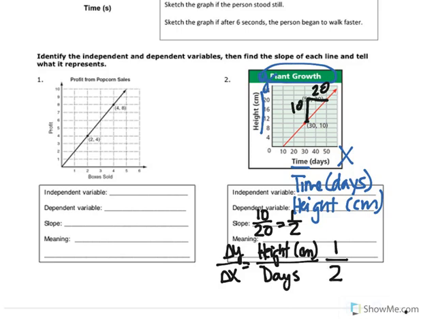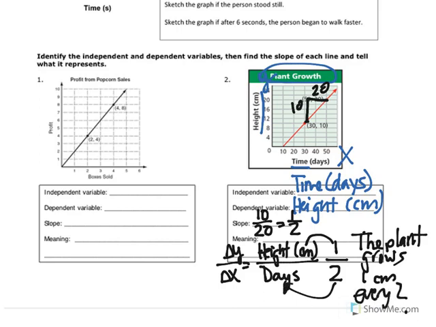Just look at your words. The plant grows 1 centimeter every 2 days. So that's how you figure out the meaning of the slope. Put the words for the y over the words for the x and then write it out like that.